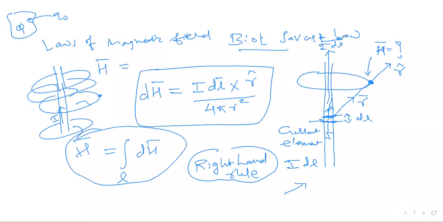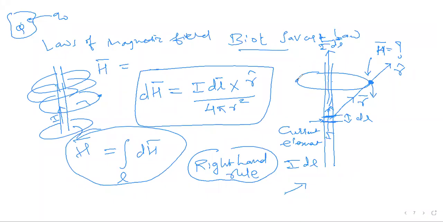If I take idl bar cross r bar, these are two vectors. So I am doing idl bar cross r cap. Where will be the direction of this vector h bar? Downward. Yes, it will be downwards.